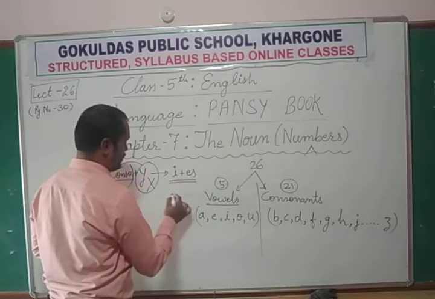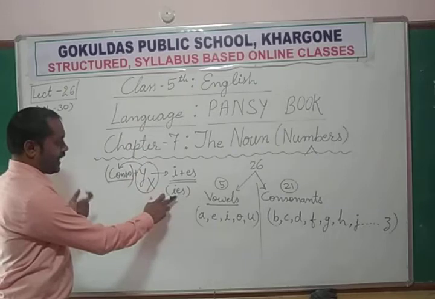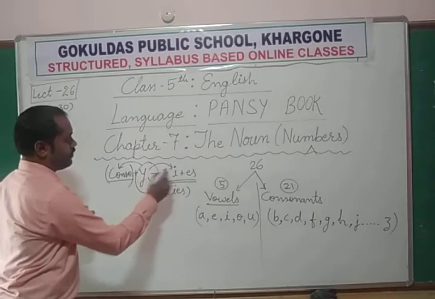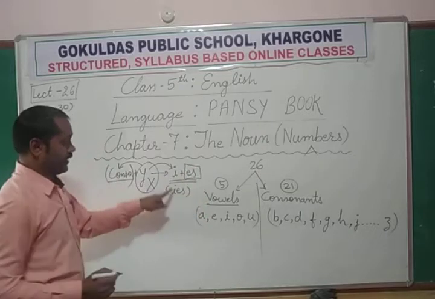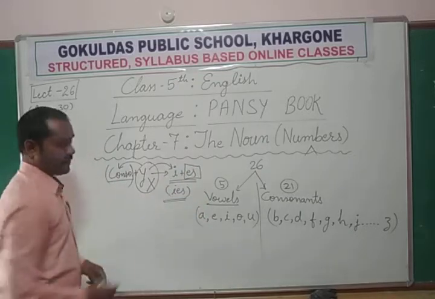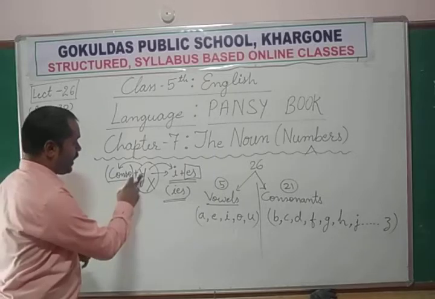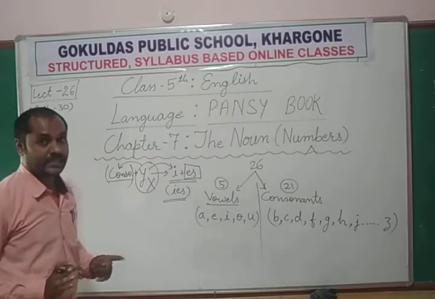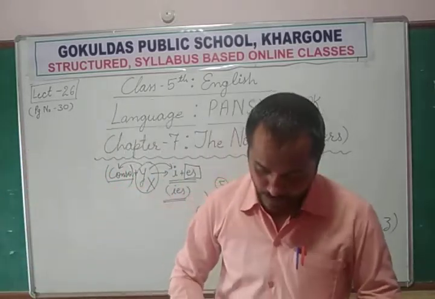It becomes ies. Means replace Y with ies. Y changes into I, then es is added. So you need to learn that Y is replaced with ies in such a case. Just like, study the first case.